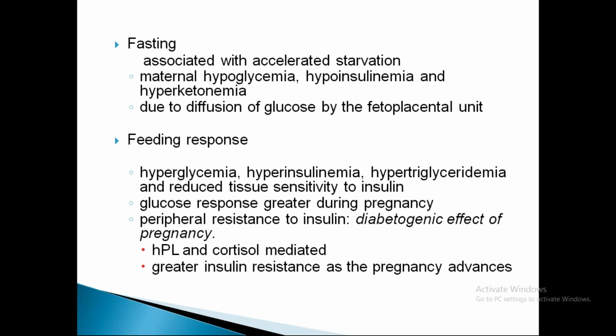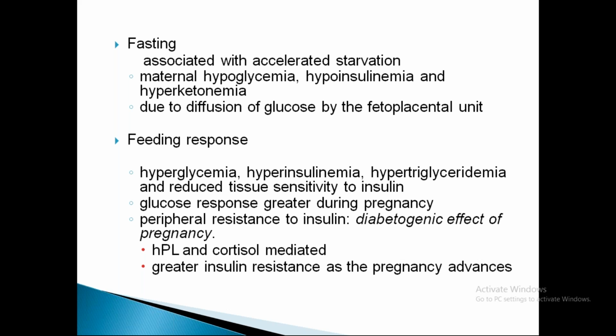This is due to diffusion of glucose to the fetoplacental unit. So a major part of the glucose is transferred to the fetoplacental unit, and in the fasting state, the mother's glucose levels are reduced and insulin levels as well, and it increases ketone body formation due to fatty acid metabolism.